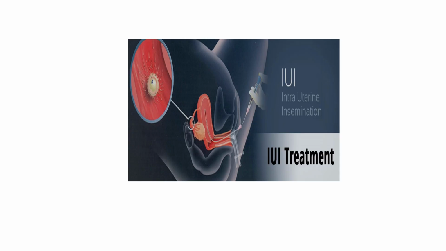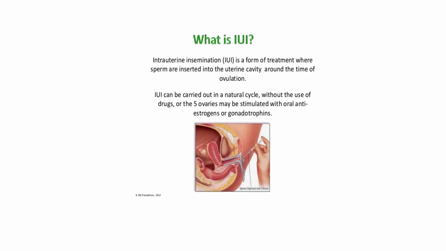Now the next one is IUI, intrauterine insemination. What is this IUI? IUI is a form of treatment where sperm are inserted into the uterine cavity around the time of ovulation, meaning 10 to 17 days.